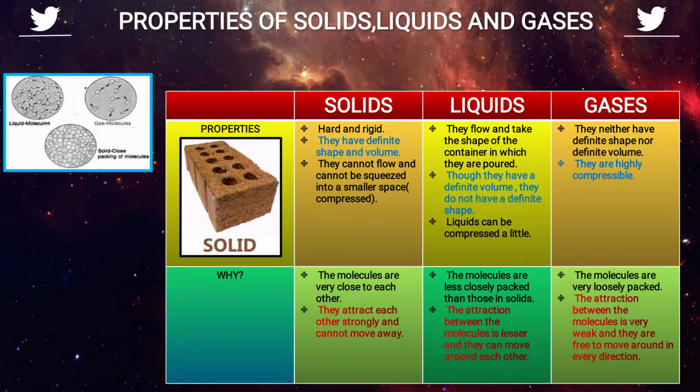As you see in the image, the molecules of all three states of matter are given. The solids are closely packed. Why are they hard, rigid and cannot be squeezed? As you see in the image, the person is pushing the wall. The wall is a solid, it cannot be compressed. The wall will not move because it is hard and rigid. It will not show any compression because the space between the molecules is very small, means no space between the molecules of solid, means they are tightly packed.